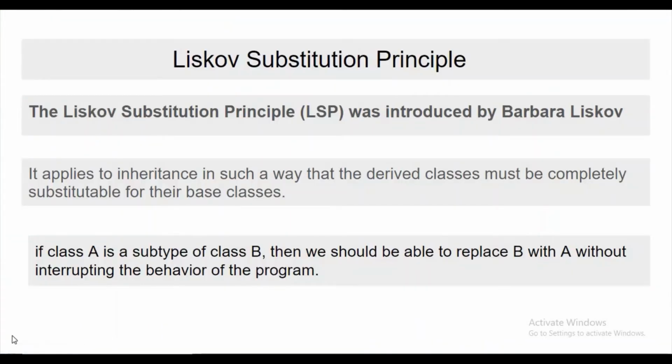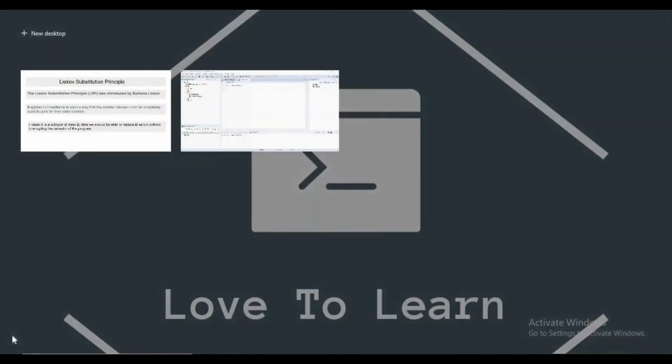Liskov substitution principle. The Liskov substitution principle was introduced by Liskov. It applies to inheritance in such a way that the derived classes must be completely substitutable for their base classes. If class A is a subtype of class B, then we should be able to replace B with A without interrupting the behavior of the program. Guys, I will explain a practical example, then you can clearly understand this Liskov substitution principle.